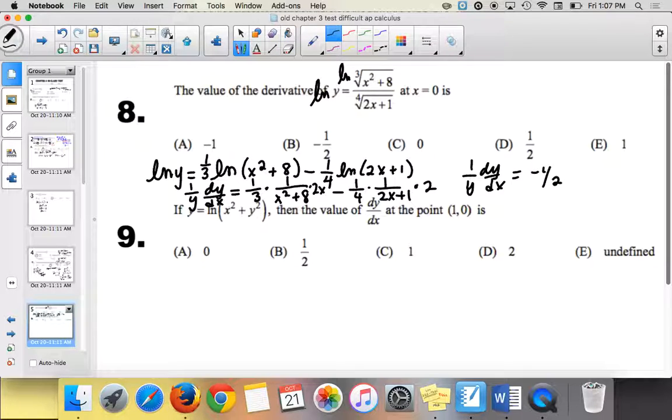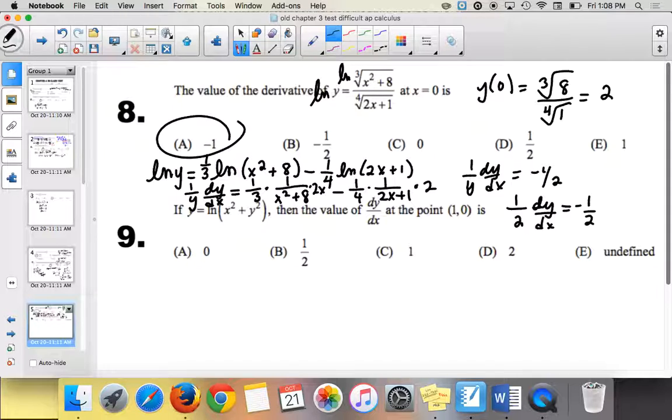And a lot of people might be like, oh, it's b, but it's not. Why is it not b? Right, we need to find y, right? So we go back to the original and we find y of 0. So the cube root of 8 all over the 4th root of 1 is going to be 2. So we have 1 over 2 dy over dx equals negative 1/2. So we multiply by 2 on both sides. And we get negative 1. That's the answer.